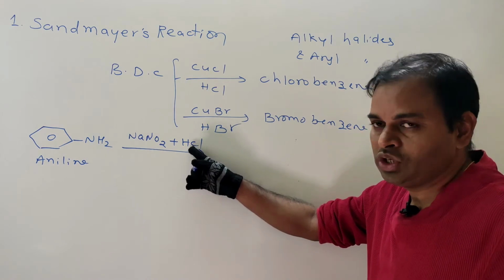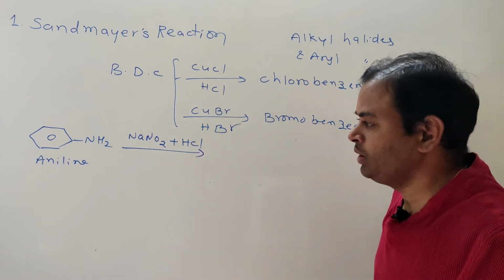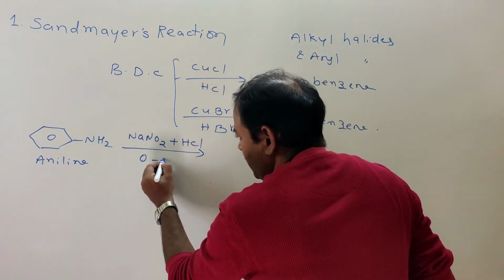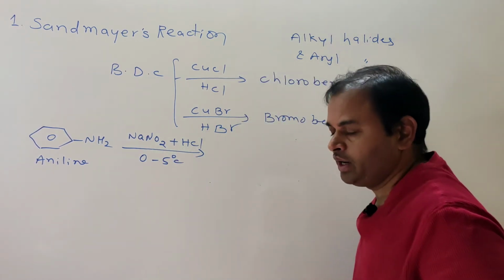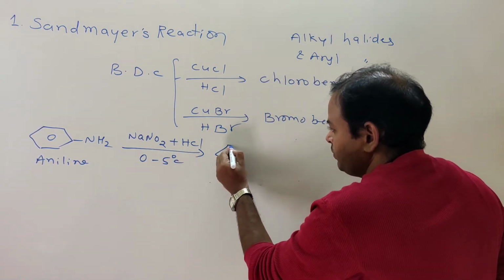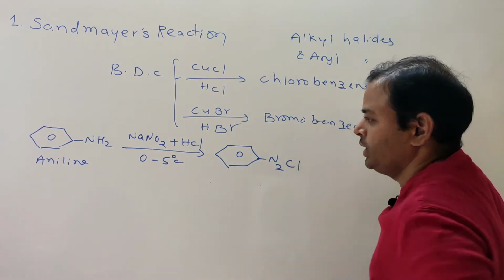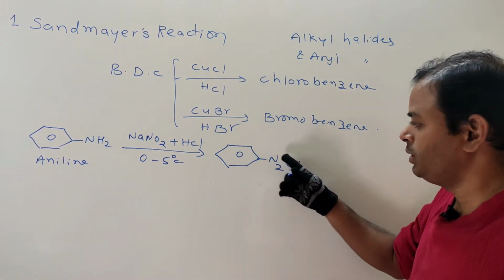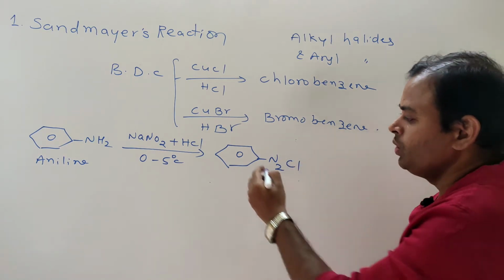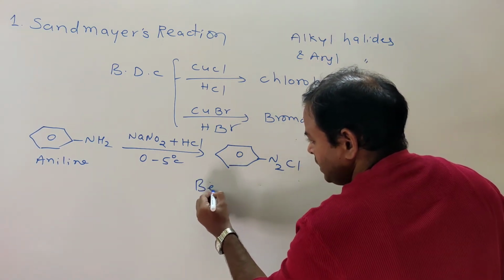What is that? NaNO2, HCl at 0 to 5 degrees centigrade. What it gives? That is benzene diazonium chloride, N2Cl. Actually it is a salt, N2 plus Cl minus.